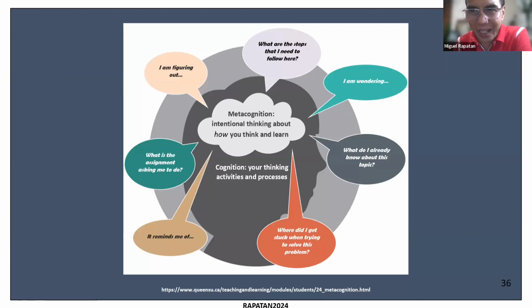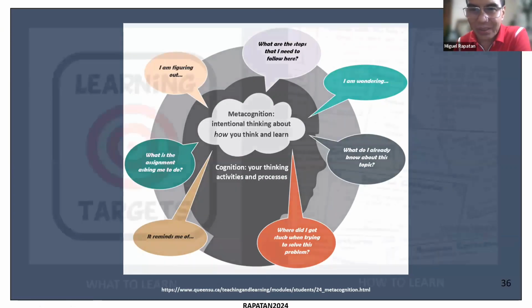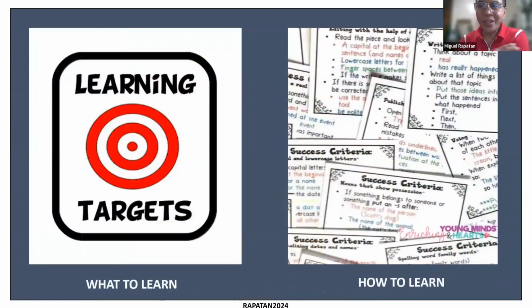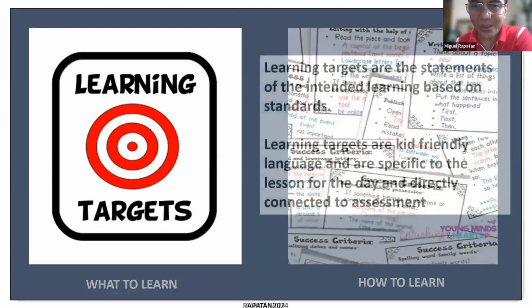In past trainings, we have been talking about SDL, self-directed learning, wherein students are able to also correct themselves. Now, what's going to help students do all this self-assessment is we can look at two things: learning targets and success criteria. So learning targets are concerned about what students are going to learn, and success criteria is concerned with how will students learn what they're supposed to learn.